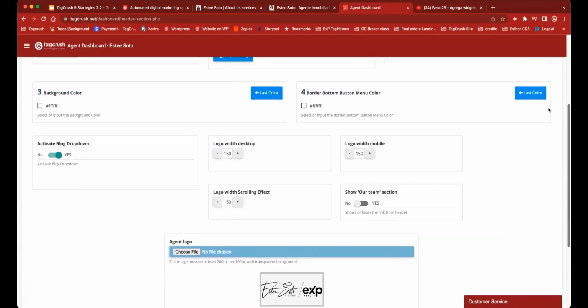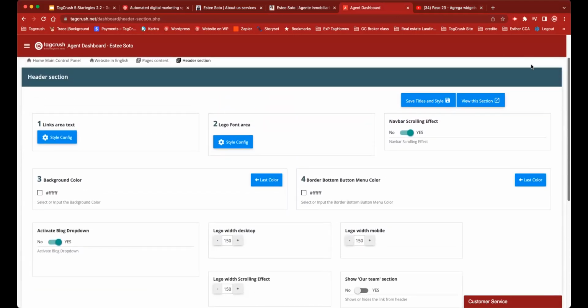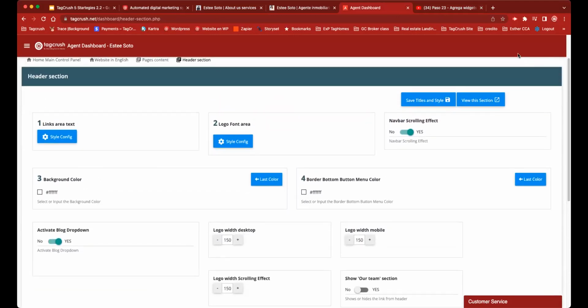And you can play with different colors and style and letters and all the little different things that you want to play with are designed here. I want my logo to be different on my mobile device here. I want my logo to go lower or go smaller in size as soon as I start scrolling. Yes, you can do that too. All those little things, you do that here.